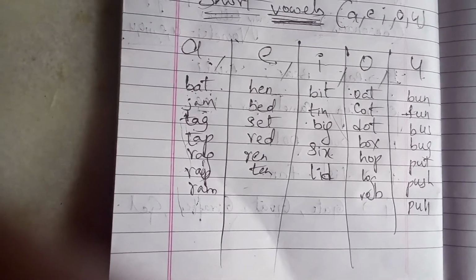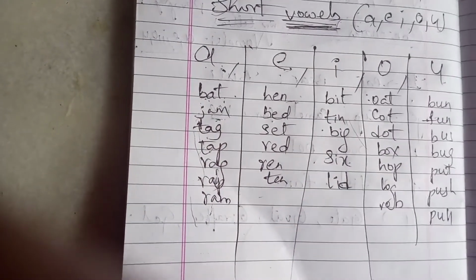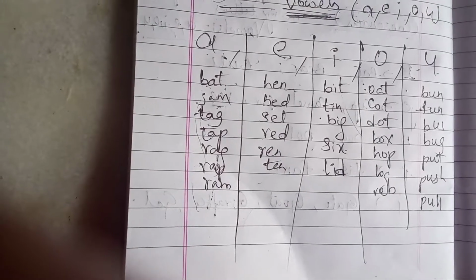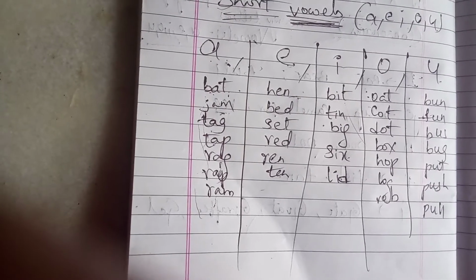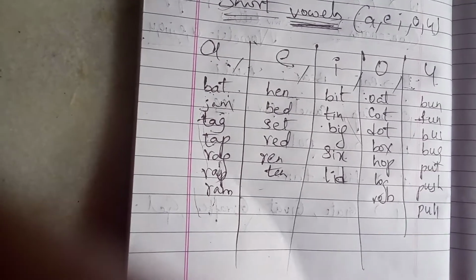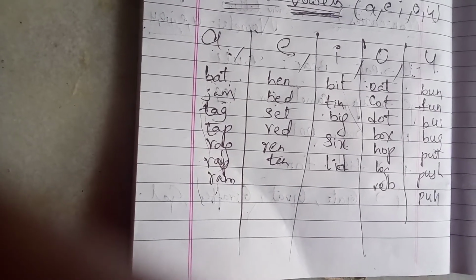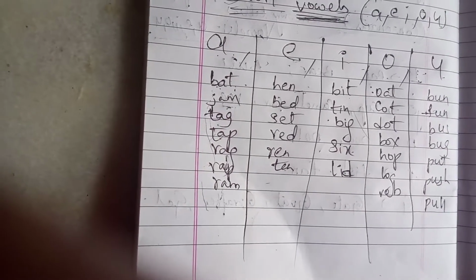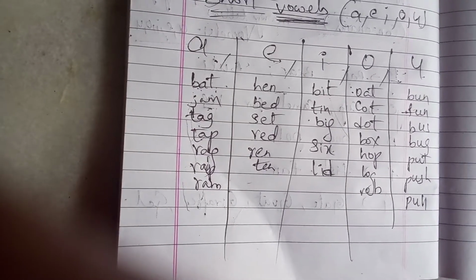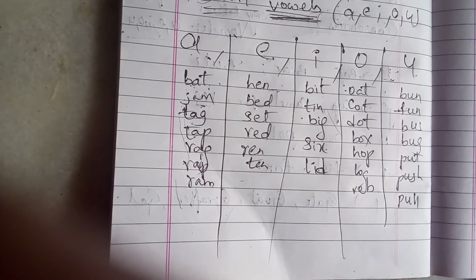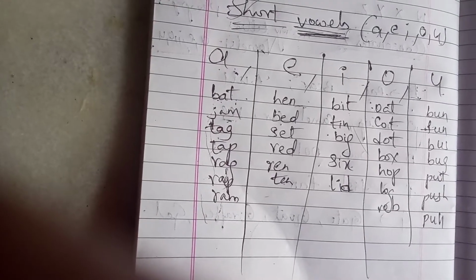In each and every word we use the letters A, E, I, O, U, and we make words and pronounce them like bat, jam, tag, tap, rag, ram. Here you can easily understand the pronunciation: ba, ja, ta. A is pronounced as a. So here we are using the letter A.